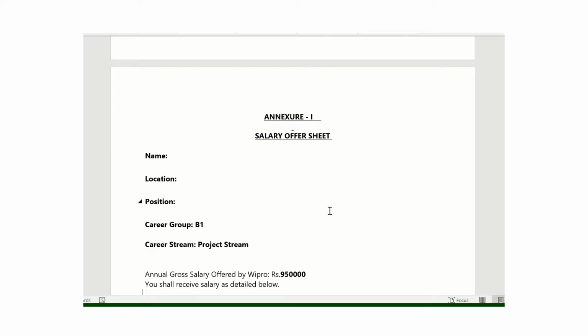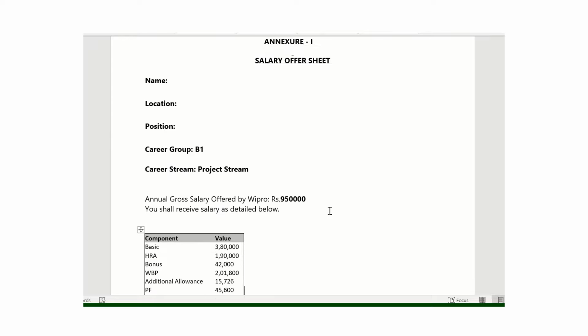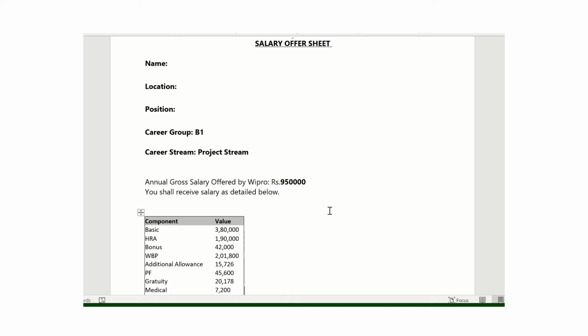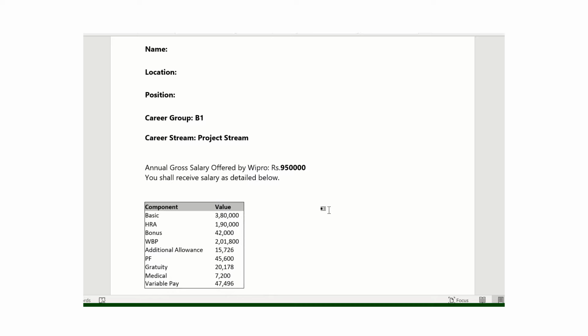Now here is the main important part of the offer letter, that is the salary offer sheet. In this we have the name of the candidate, then the location, position, career group, and the career stream. After that, the annual gross salary, that is 9,50,000.